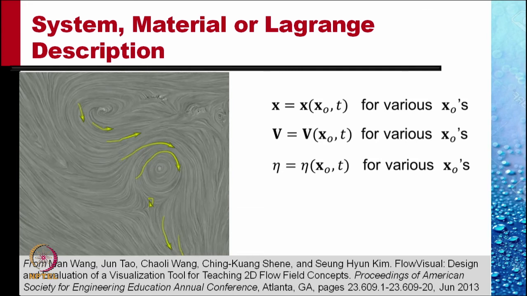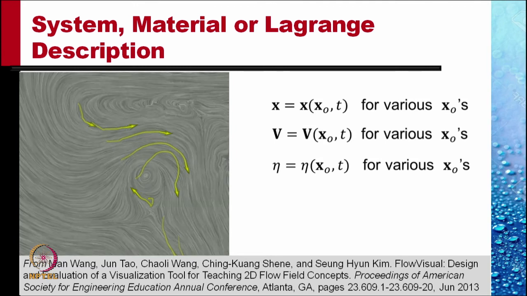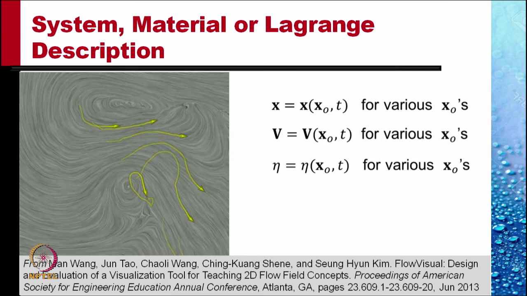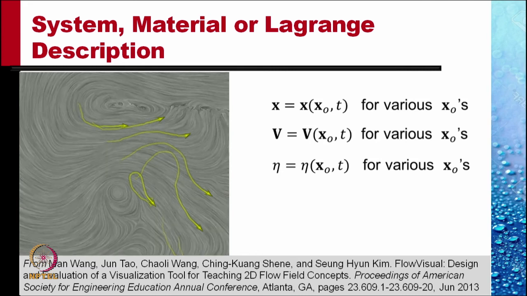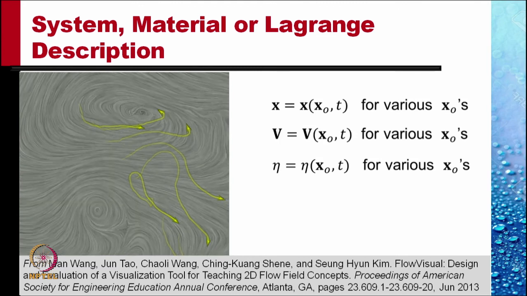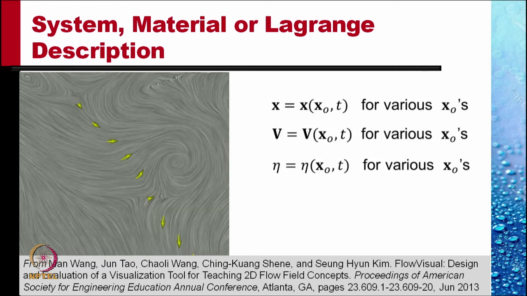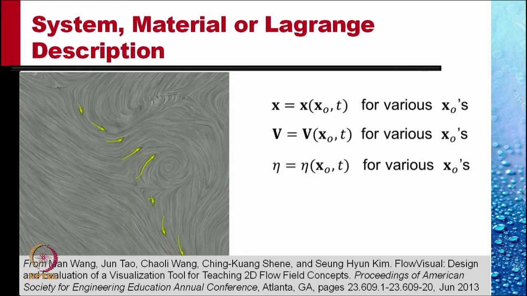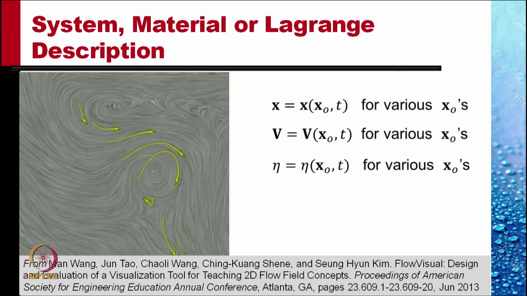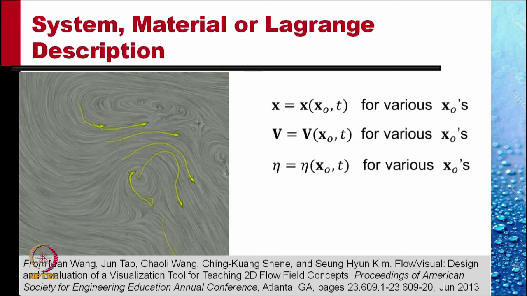So each particle has the same value x naught at all times, it's a label, and different particles have different values of x naught, their location at time t equal to 0. So the location x at any given time is a function of the original location at time t equal to 0 and the current time t.